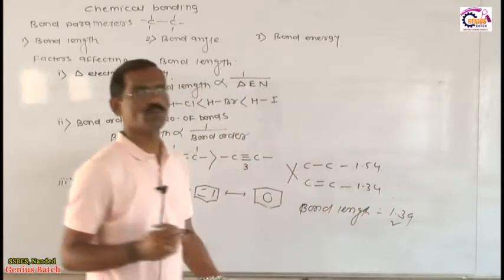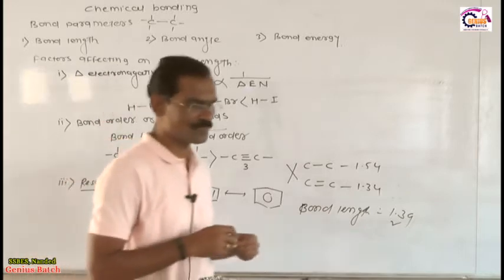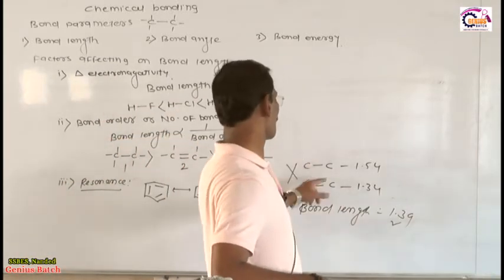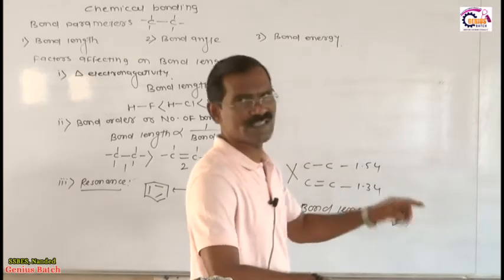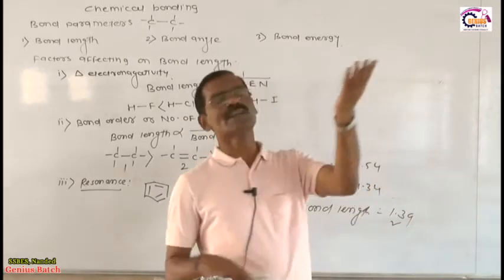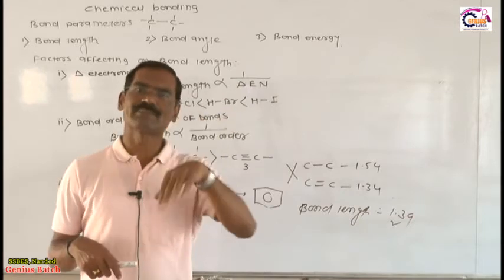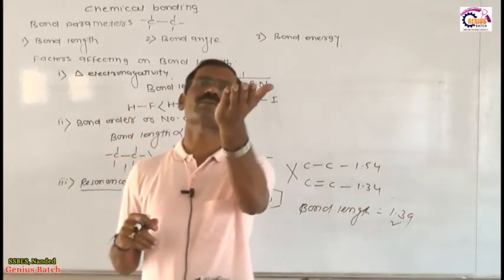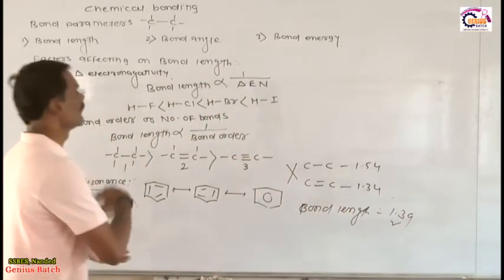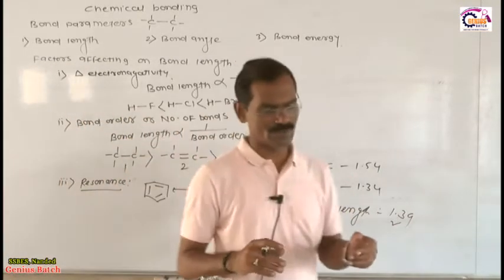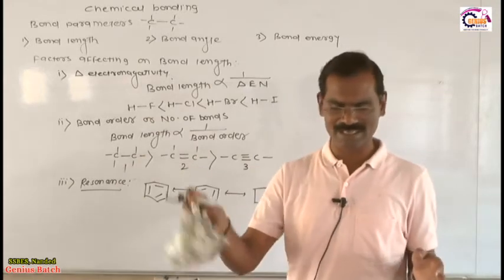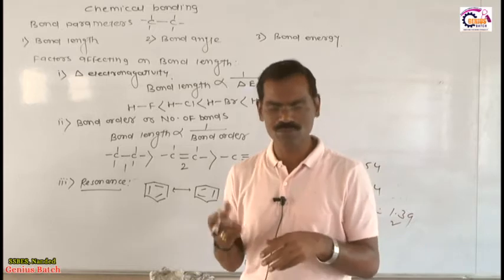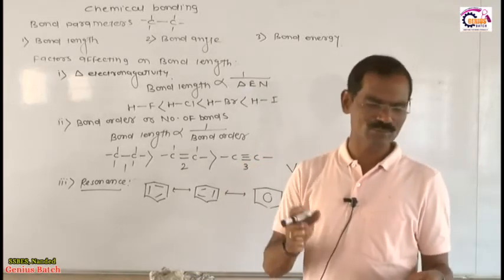This is correct. So why 1.39? What is the conclusion? What does 1.39 indicate? 1.39 is lower than the carbon-carbon single bond length and higher than the carbon-carbon double bond length. It means whenever resonance is there, the bond length of the single bond decreases and the bond length of the double bond increases. This is the final conclusion related to the phenomenon called bond length. As per my idea, you don't have any problem in this concept, my dear friends. I don't want to explain more things related to this phenomenon.